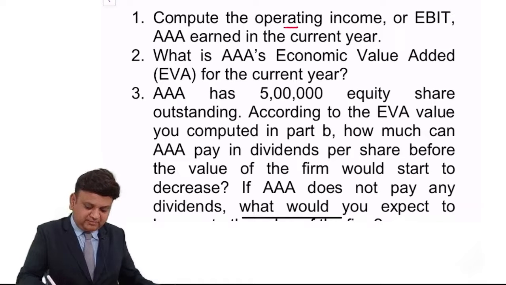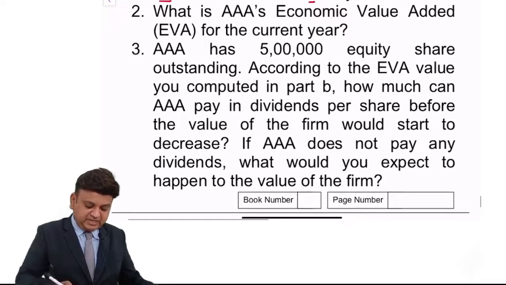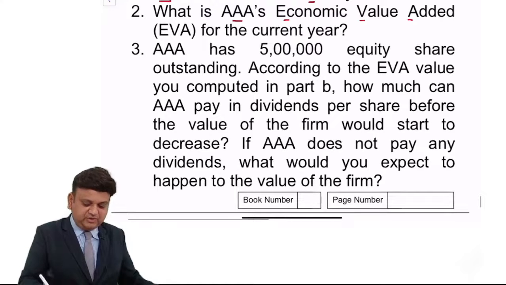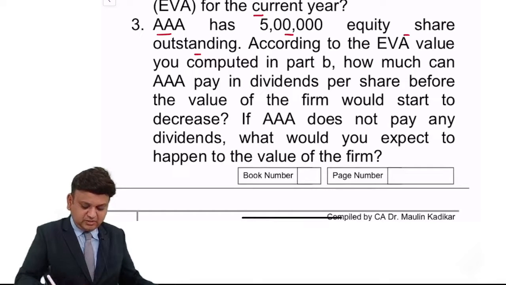Compute the operating income or EBIT AAA earned in the current year. Second question: what is AAA's EVA, economic value added, for the current year? AAA has 5 lakh equity shares outstanding.